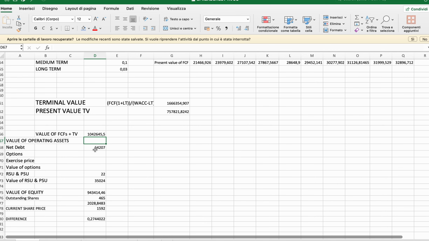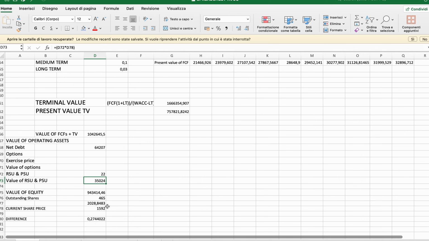Here we see the debt, the net debt position, which is $64 billion. Then we see the restricted stock units given as a bonus to the management. These are 22 million, and I've calculated the value by multiplying this 22 million by the current share price.